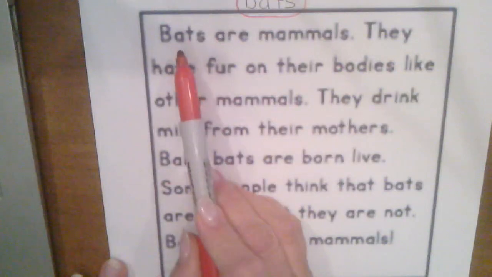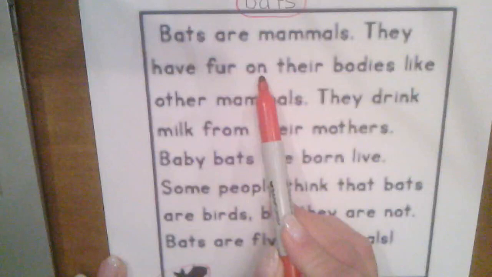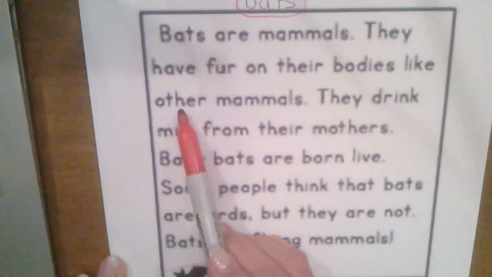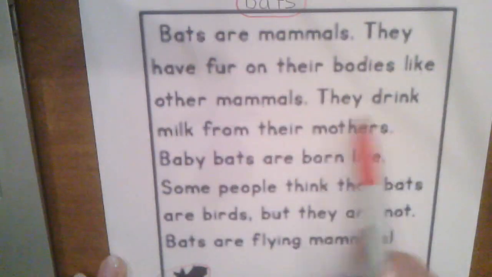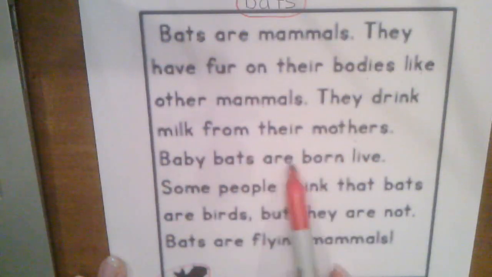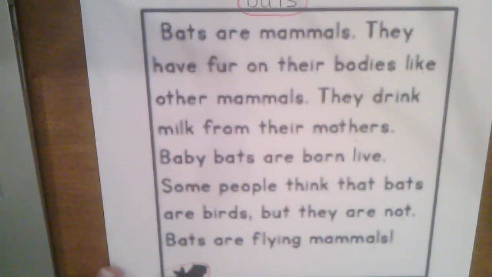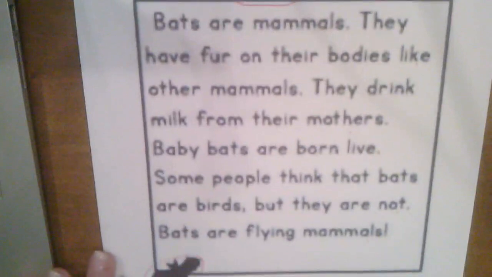Let's read. Bats are mammals. They have fur on their bodies like other mammals. They drink milk from their mothers. Baby bats are born live. Some people think that bats are birds, but they are not. Bats are flying mammals.